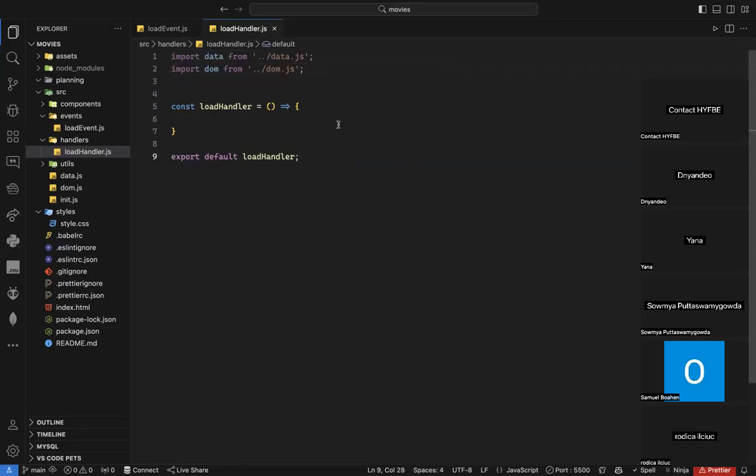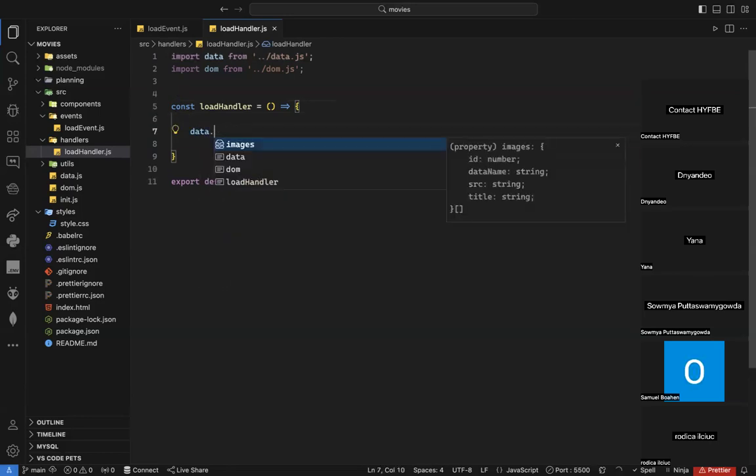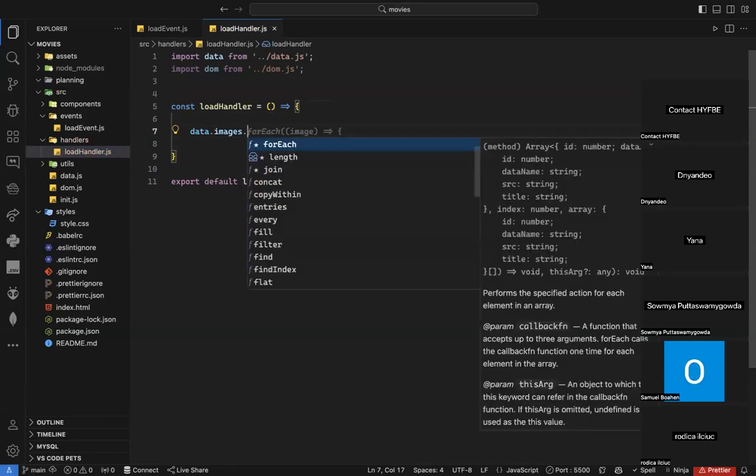Okay, now what should I do? My data is an object. Inside this object, I have an array. I need to loop through this array's items, create some DOM element, and then append it to the images container, right? So I just need to say data.images.forEach.